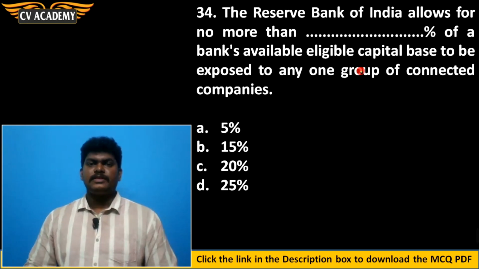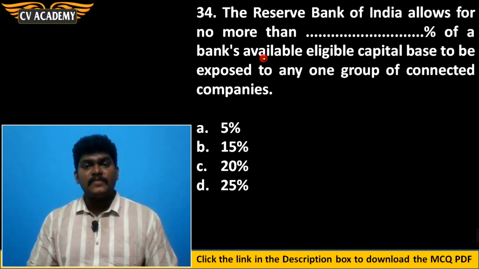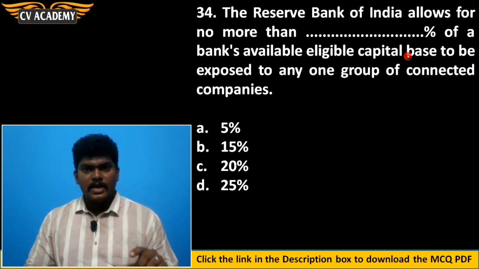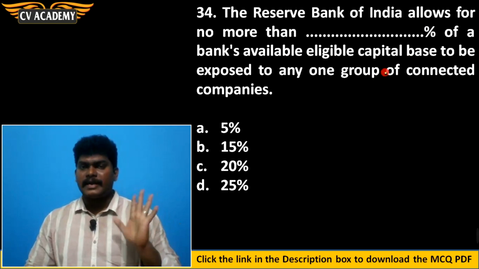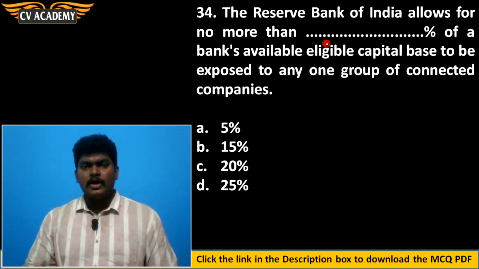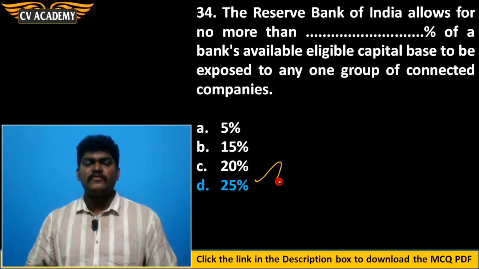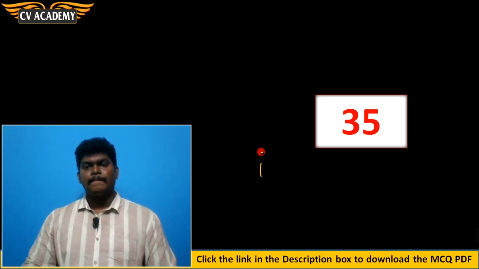Then 34th question. The Reserve Bank of India allows for no more than dash percent of a bank's available eligible capital base to be exposed to any one group of the connected companies. Yes, Reserve Bank of India told that no bank should give more than 25% to any one group of connected companies. Option D is the correct answer.